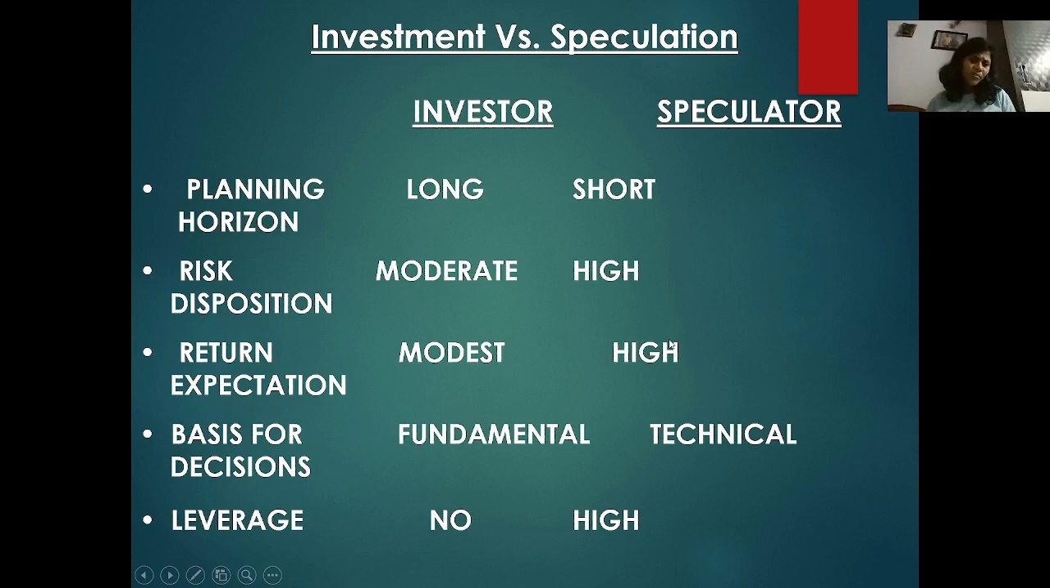So how will you take the decision? The basis for decision for the investor is checking the fundamentals of the company. On that basis we invest, and we decide whether it is for 2 years, long term, short term, or medium term. But the basis for the speculator is fully technical analysis: what is the RSI index, what is the 20 DEMA, what is the 15-minute chart. Speculators act on technical analysis, but investors act on the fundamentals of the company. For leverage, investors use no leverage, but speculators use high leverage.